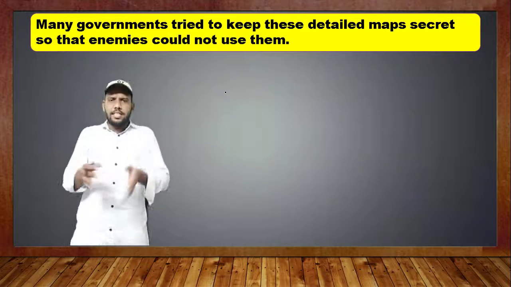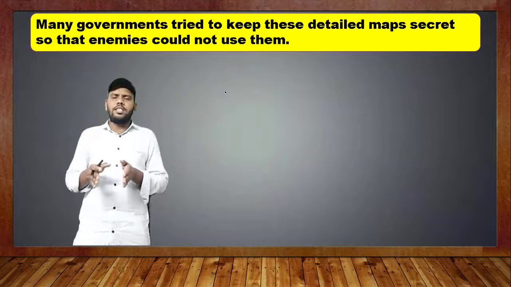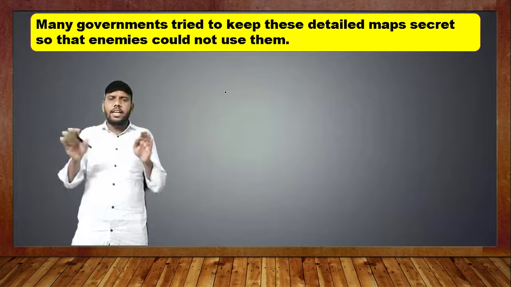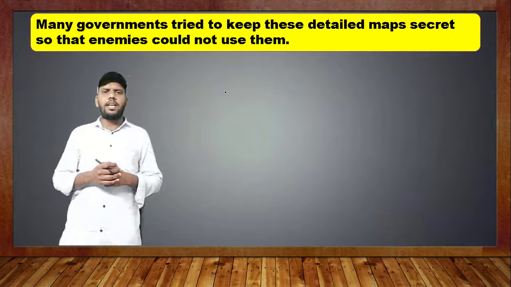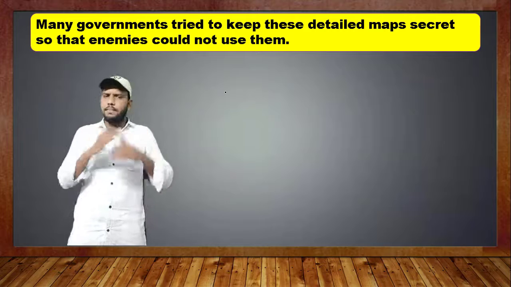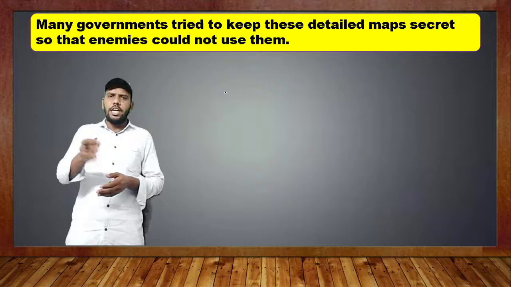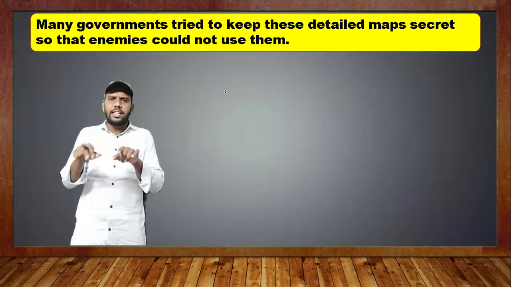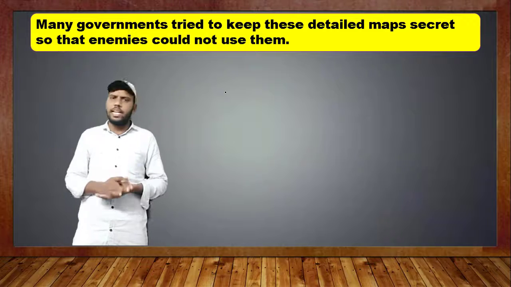But what about the present situation? Are maps kept secret? No. In the present days, we cannot keep maps very secret. Any government also cannot keep maps secret. In your mobile only you can see every map. Once you Google it, in Google Maps also you can see. Even your own village you can find on the map. So that much transparency and openness maps have become nowadays.